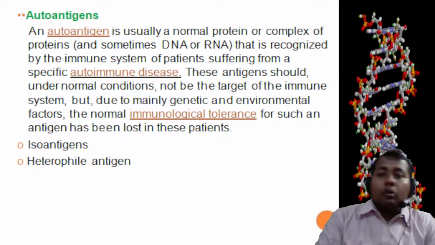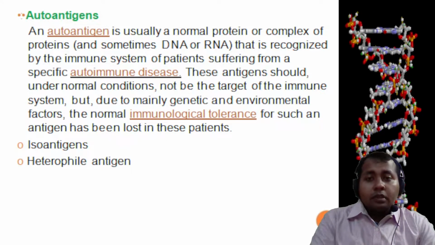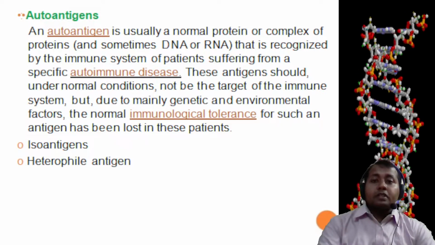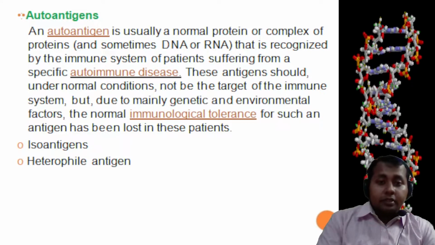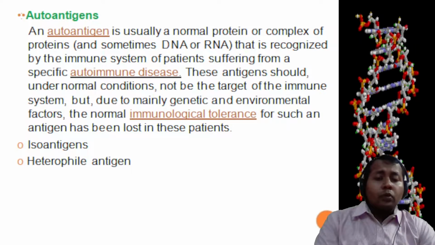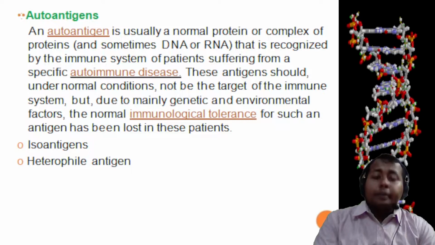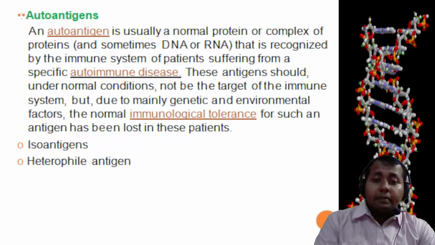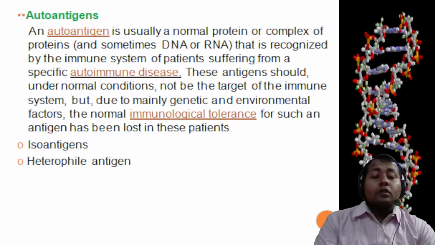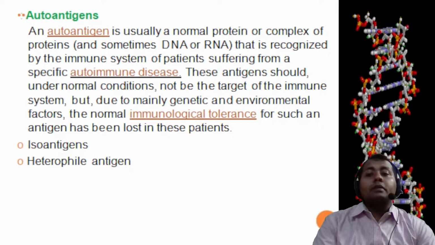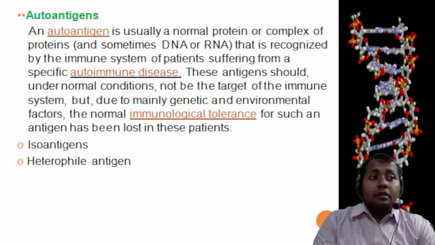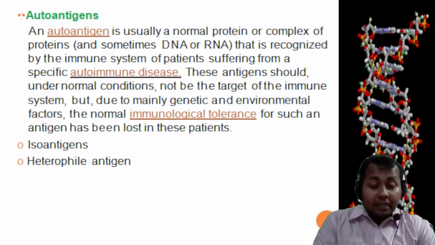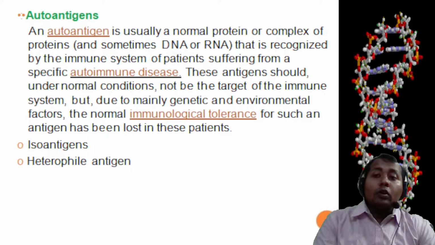An autoantigen is usually a normal protein or a complex of proteins, and sometimes also DNA and RNA, that is recognized by the immune system of patients suffering from a specific autoimmune disease. Means these are self proteins which were not earlier recognized by the immune system, and now as they get exposed to the immune system for the first time, they start behaving as non-self antigens, resulting in a rise in the production of autoimmune antibodies, or antibodies against these antigens, resulting in autoimmune diseases.